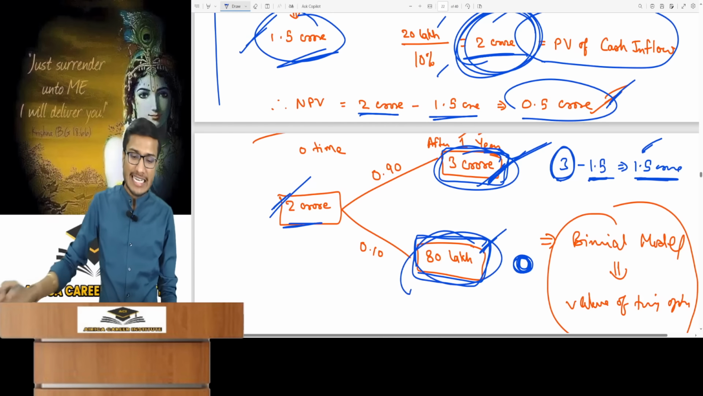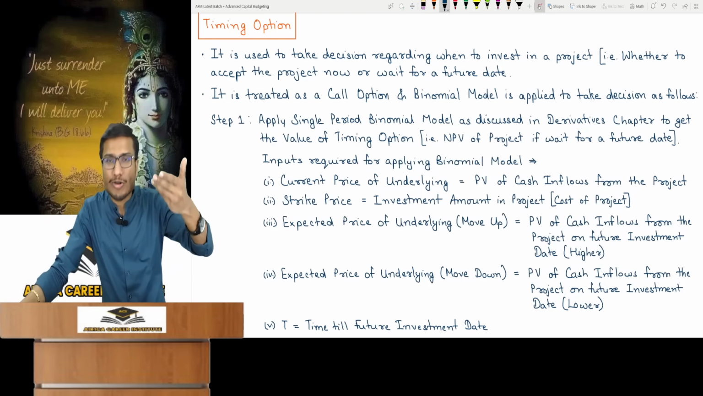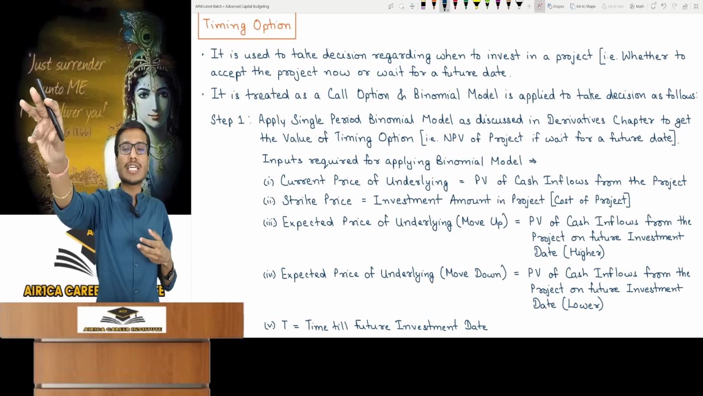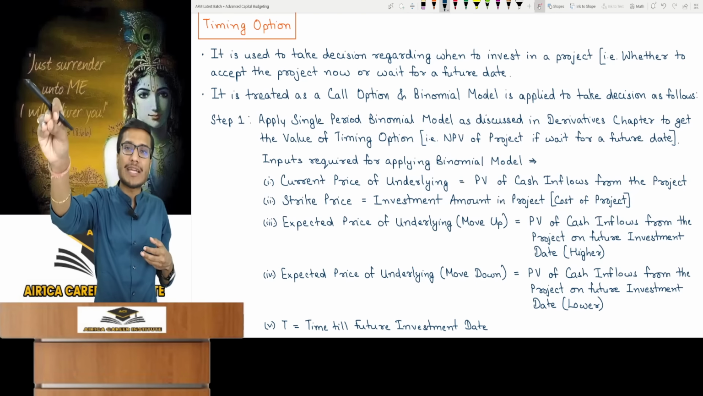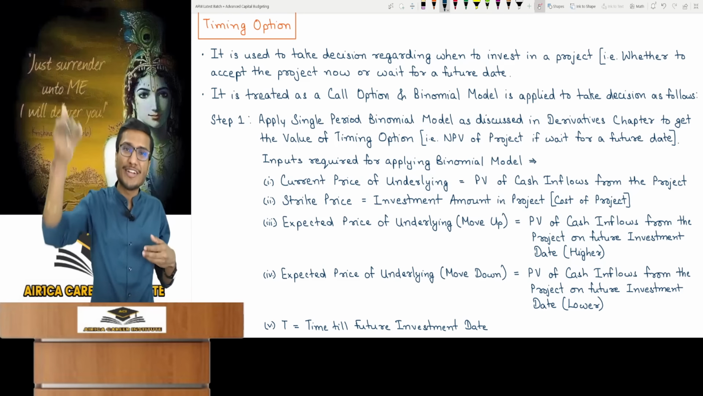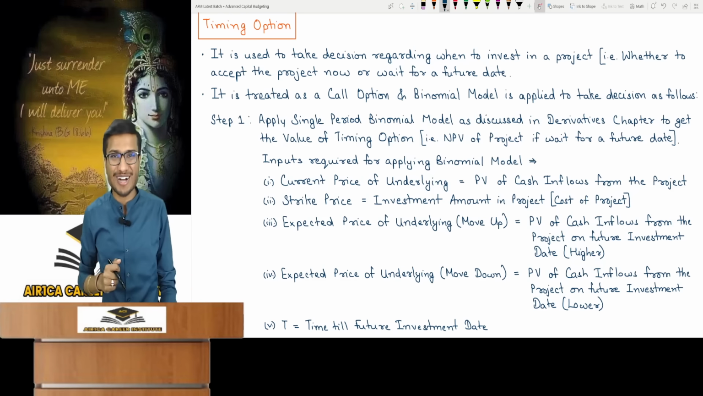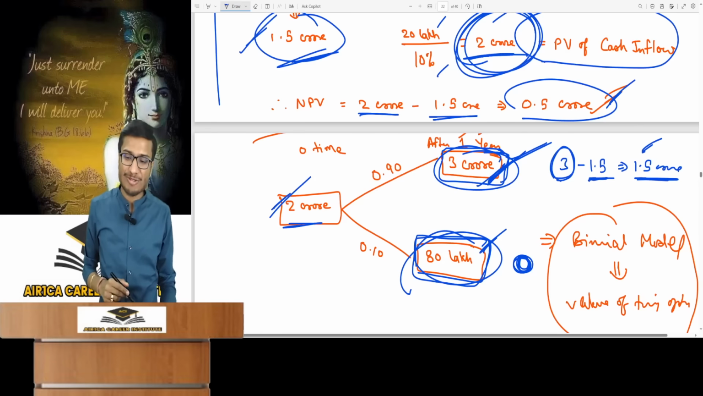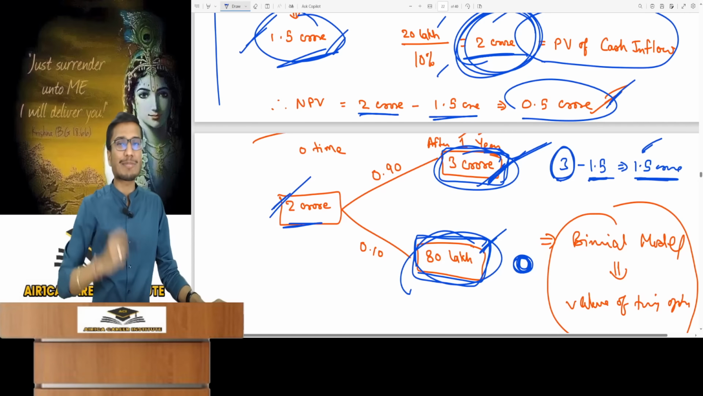What will be the strike price? It will be the project's investment cost. In the future, after 1 year, my strike price at which I could exercise will be the investment amount, right? The project will be exercised on this. Understood? This is what I will invest. So your investment amount will act as the strike price.